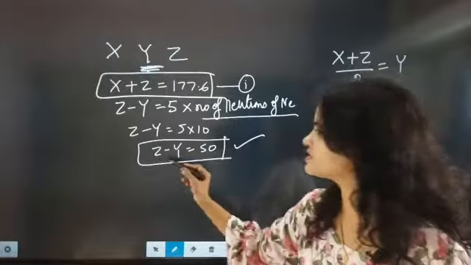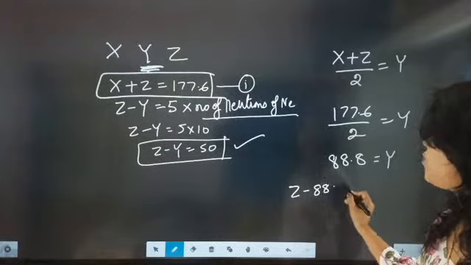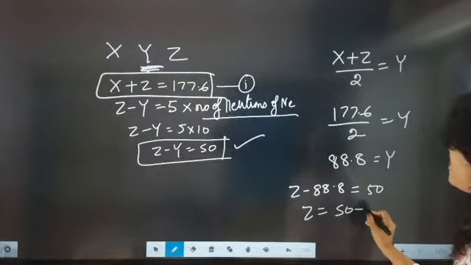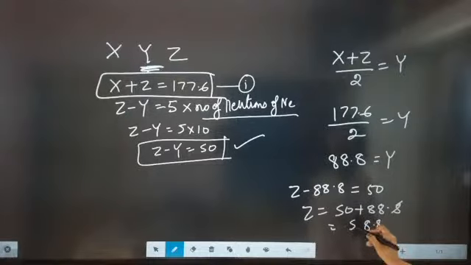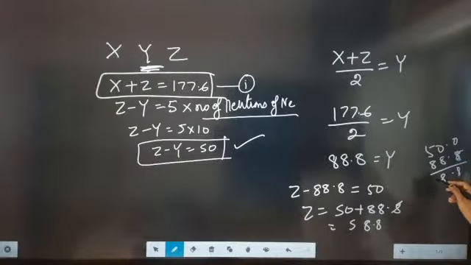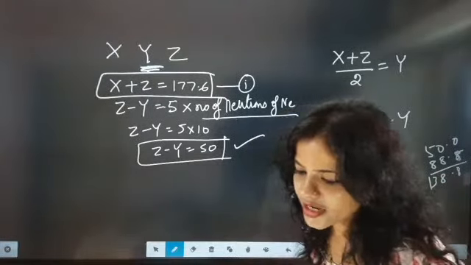Once Y is coming this much, shall we write Y here? So Z minus 88.8 will be equal to 50. So Z will be equal to 50 plus 88.8, so it is exactly going to come as 138.8.